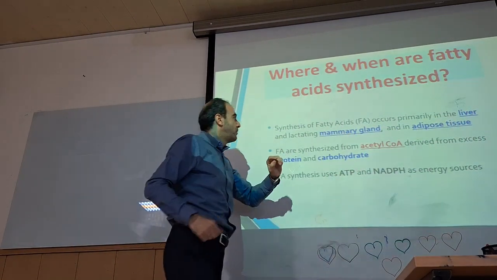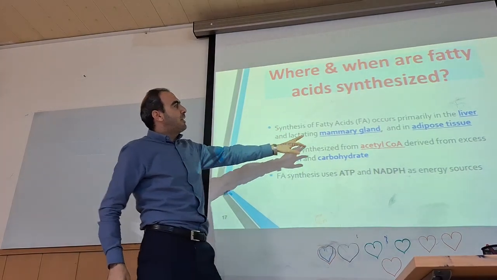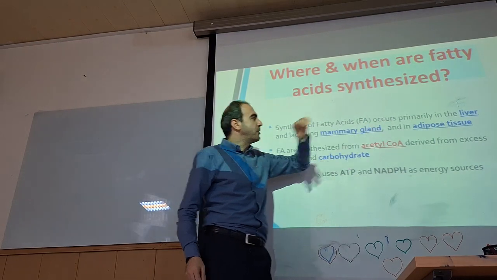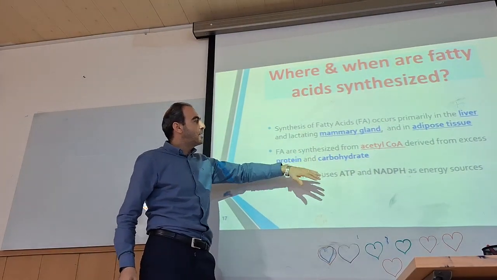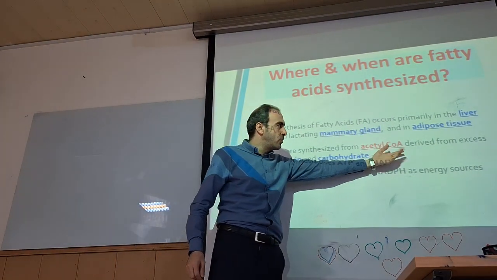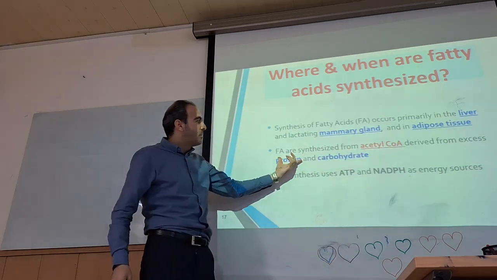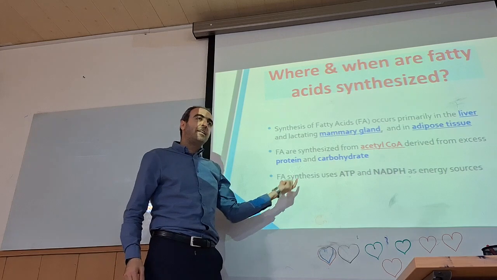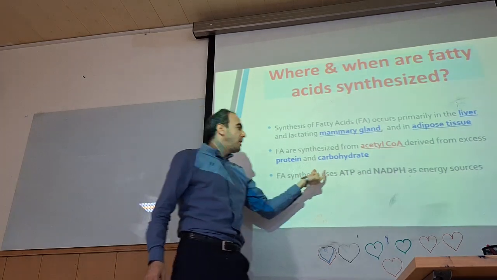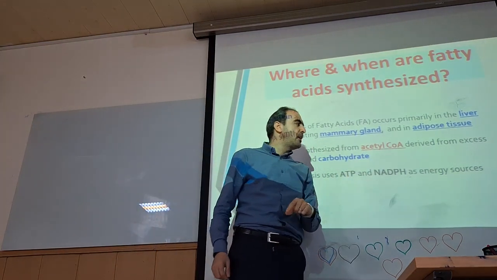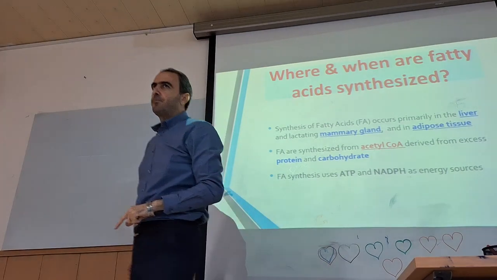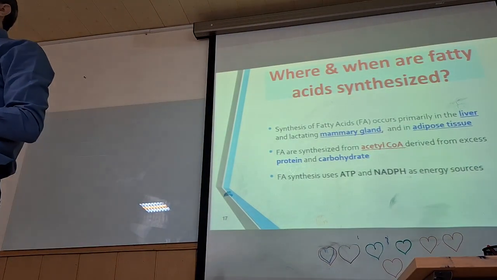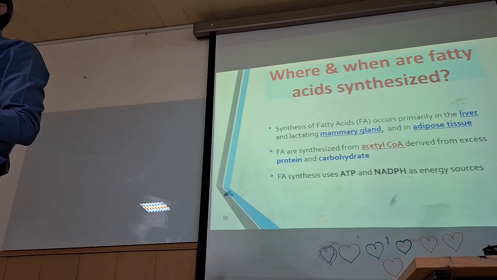Synthesis of fatty acid occurs primarily in liver, mammillary gland, and adipose tissue, and fatty acids are synthesized from acetyl-CoA, which is derived from protein and carbohydrate. Fatty acid synthesis needs ATP and NADPH as a source of energy. So please tell me, where do we synthesize NADPH?